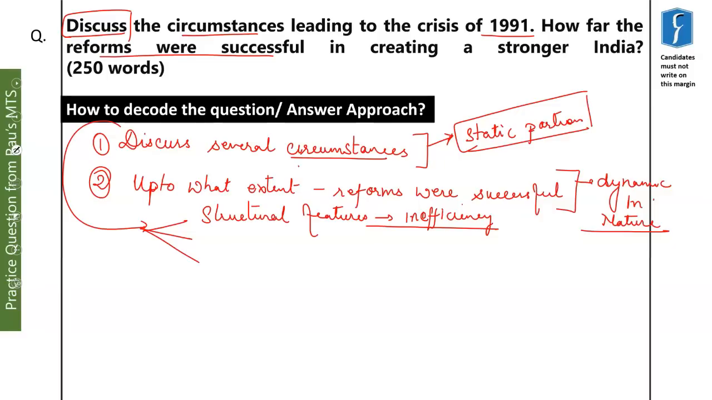Also, there was reservation of certain sectors. When we reserve any sector for small scale industries, it actually hampers research and development work, mass scale production, use of technology, etc. So these were the structural features which actually led to the crisis of 1991.